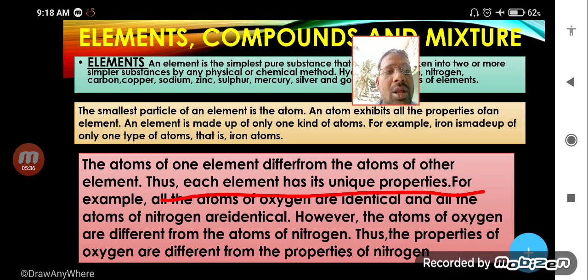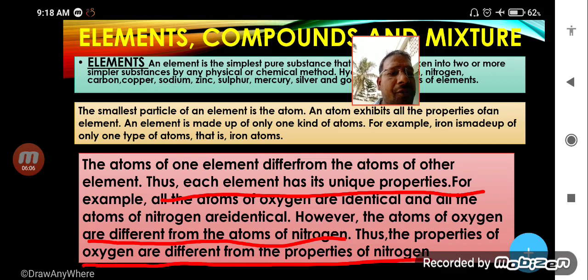For example, all atoms of oxygen are identical and all atoms of nitrogen are identical. However, the atoms of oxygen are different from the atoms of nitrogen, thus the properties of oxygen are different from the properties of nitrogen.